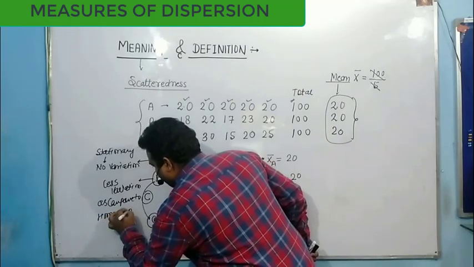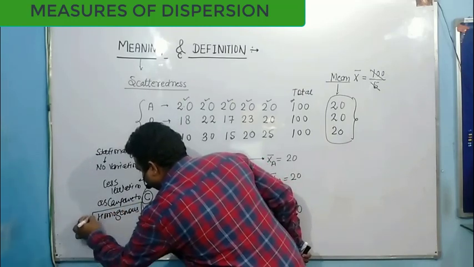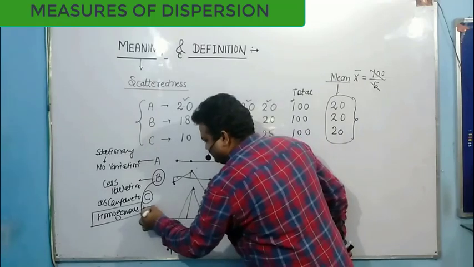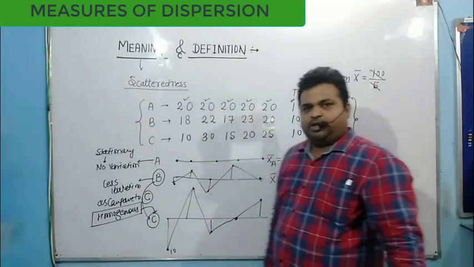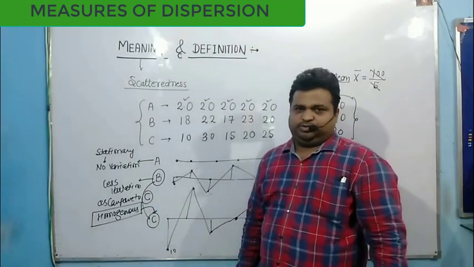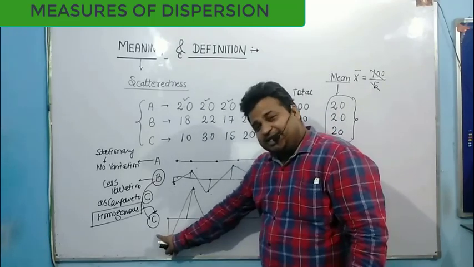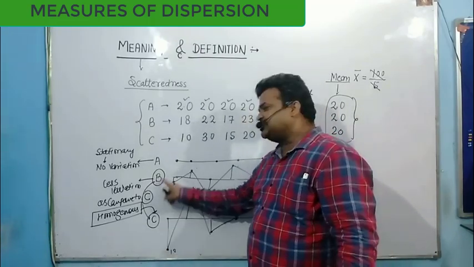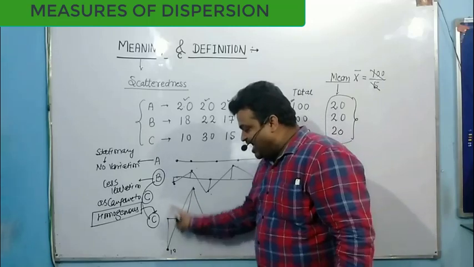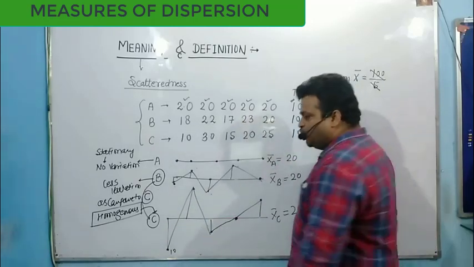So this B is called homogeneous as compared to C. And the reverse is what? That C is heterogeneous as compared to B, because C has more variation, more variability.